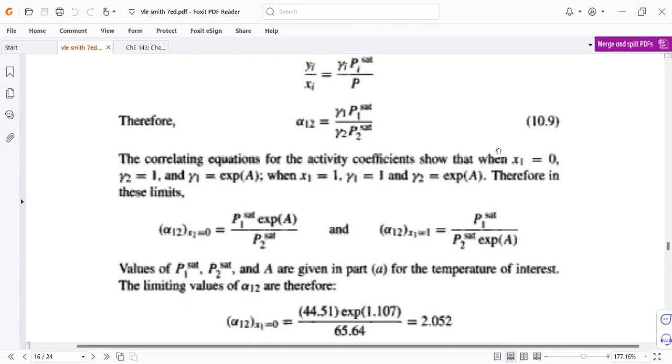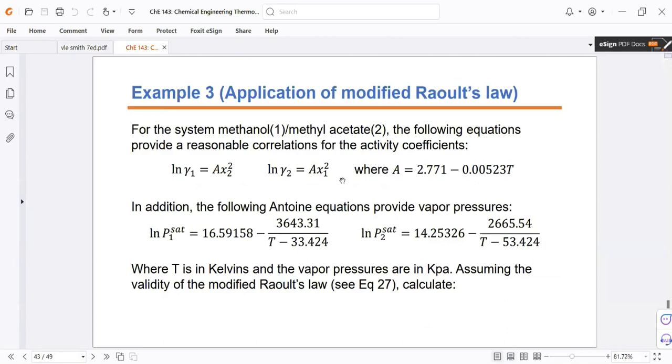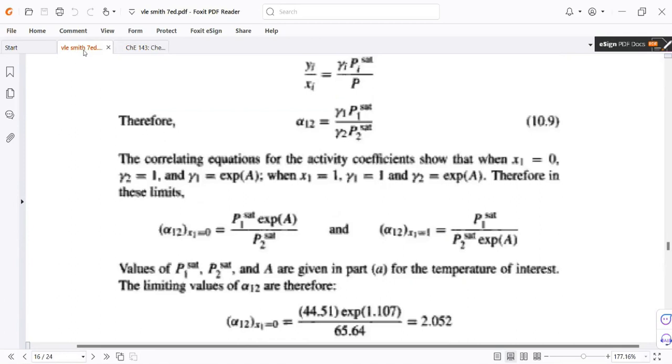All right, so it's just as simple as substituting 0 and 1 for the mole fractions and getting the values for gamma. Those are the limits for gamma, because we only have the mole fraction between 0 and 1.